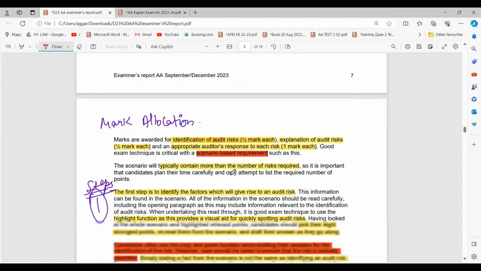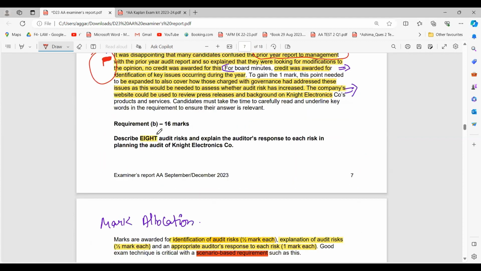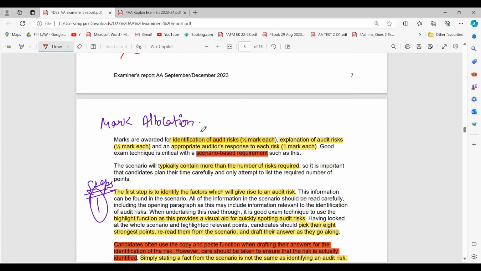So now let's move forward to your audit risks. The question asked you for 8 audit risks over here. Firstly, let's discuss the mark allocation. First, if you have identified the audit risk, for example, if it is regarding the revenue, the NCA, property, plant and equipment, or the loan, you will get half a mark. Now, explanation of that.